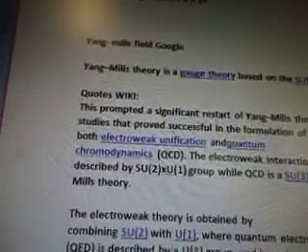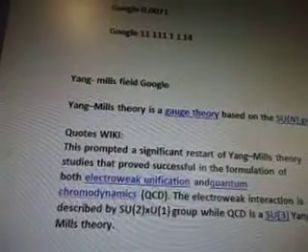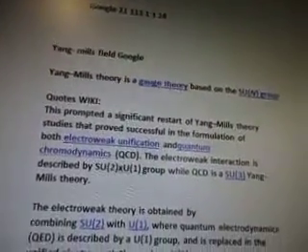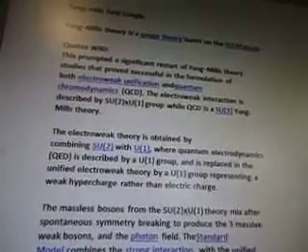Yang-Mills field, I googled it to see what it was, and I think I've googled it several times and I keep forgetting what it means. Sorry about that. Yang-Mills theory is a gauge theory based on the SU(N) group. Quotes from Wiki. This prompted a significant restart of Yang-Mills theory studies that proved successful in the formulation of both electroweak unification and quantum chromodynamics, QCD. The electroweak interaction is described by SU(2) times U(1) group, while QCD is SU(3) Yang-Mills theory.